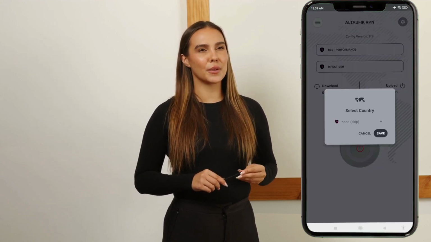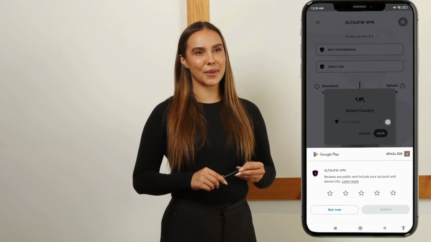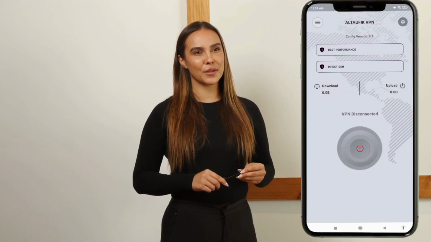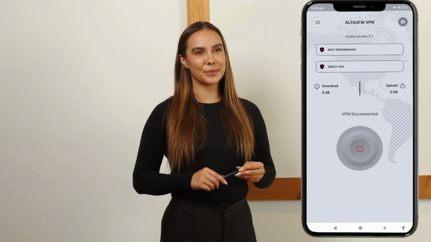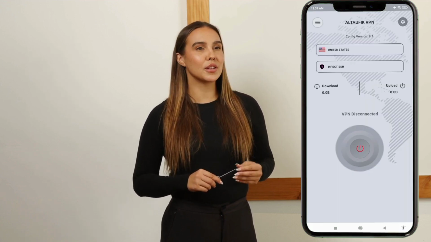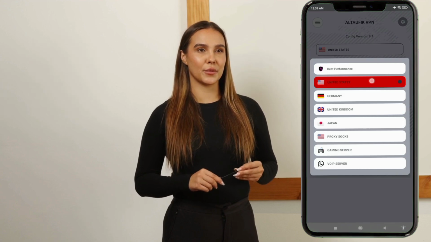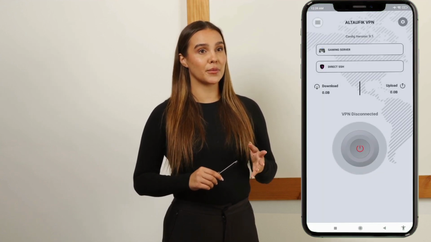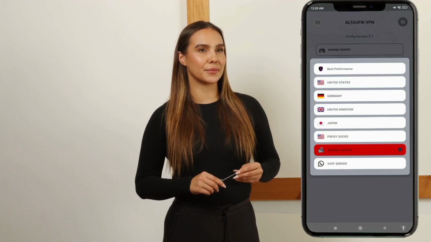Step 2. You'll now be taken to the Alt VPN home screen. The app features two main menus: Servers, Protocols. Step 3. Tap the Servers menu to see the available options. You can choose from standard or gaming optimized servers. Gaming servers are great for reducing lag and improving response time in online games.